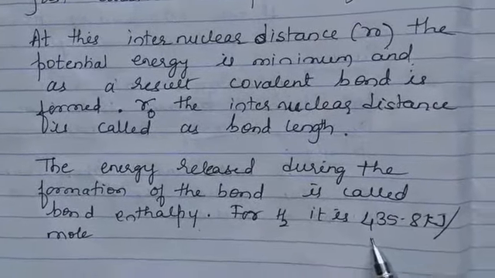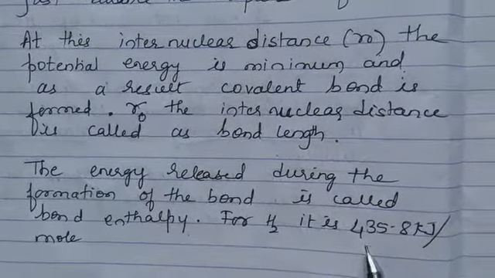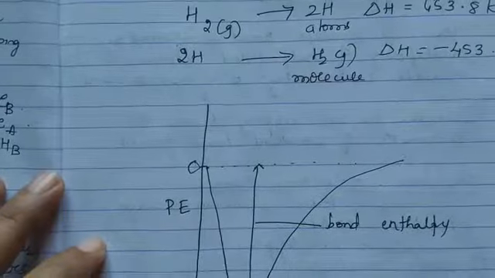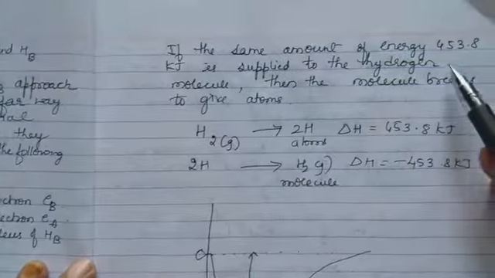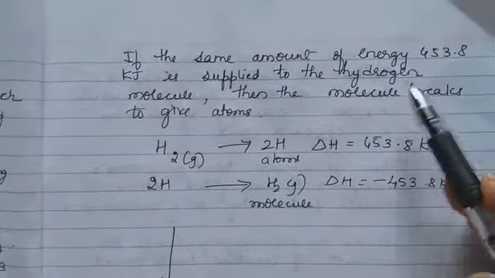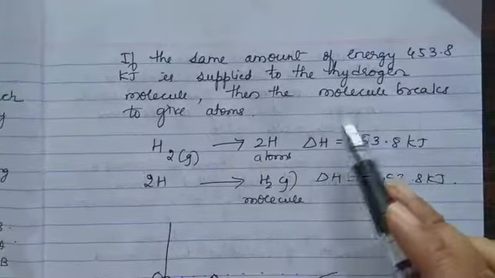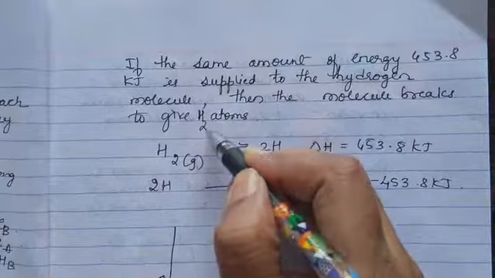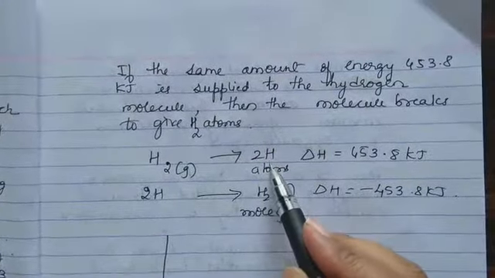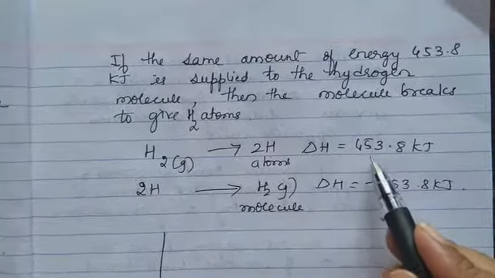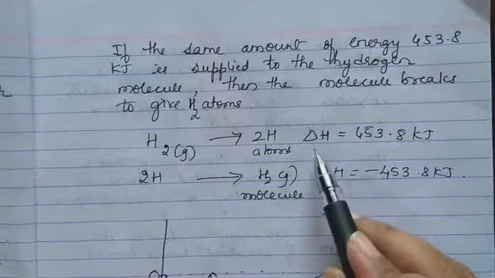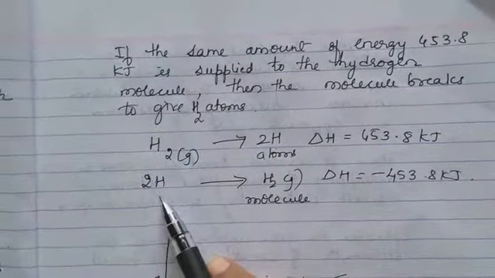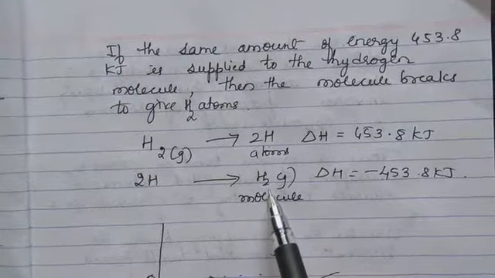And what is the energy released in the case of the hydrogen molecule? It is 435.8 kilojoules. If the same amount of energy is supplied to the hydrogen molecule, then the molecule breaks to give hydrogen atoms. So the hydrogen molecule can be broken to give hydrogen atoms by supplying this energy. Delta H is positive. Two hydrogen atoms, when they approach each other, form the hydrogen molecule.